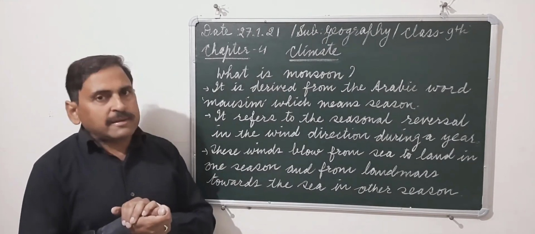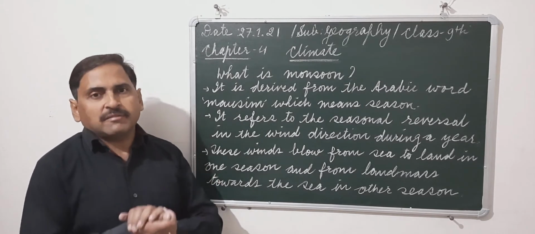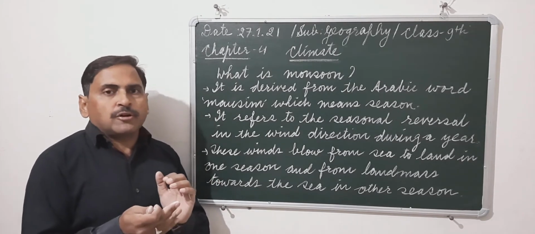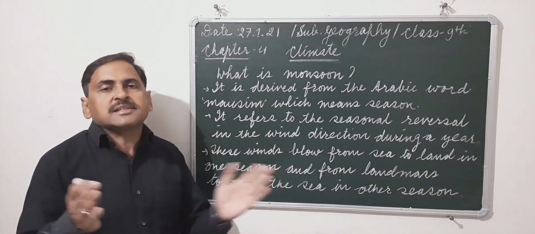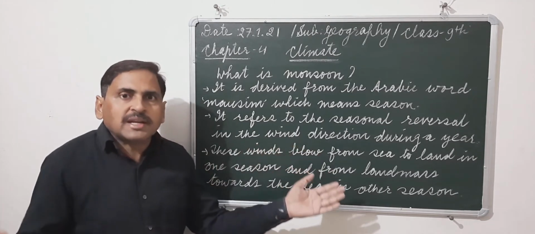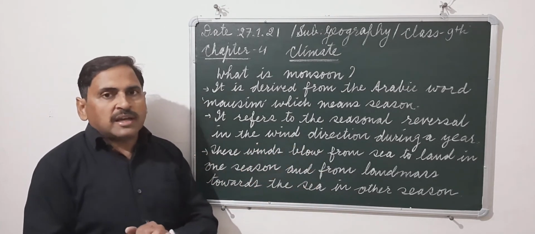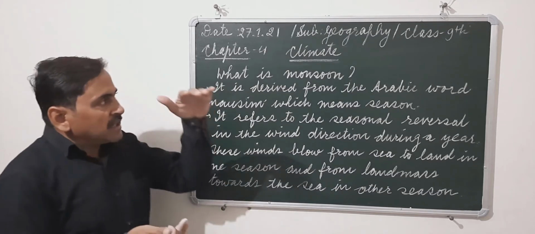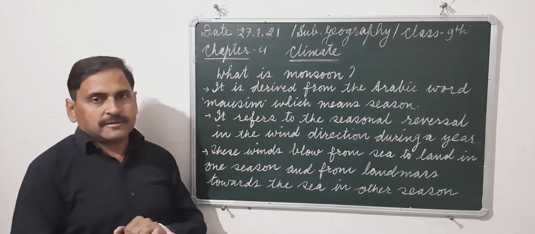When we talk about the climate of India, what type of climate does India have? If we go from north to south and from east to west, we find a lot of variations. But there is one thing which unifies the whole climate of India, that is the monsoon. And that's why we say that the climate of India is the monsoon type of climate.